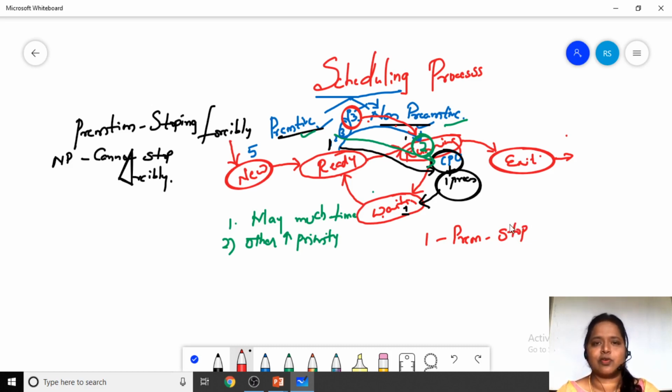Based on any of these reasons, we can stop the process forcibly. Those we call preemptive processes. Non-preemption in the sense, we can't stop the process in the middle until it completes its total execution by the CPU. So these are the two different types of scheduling. Fine.